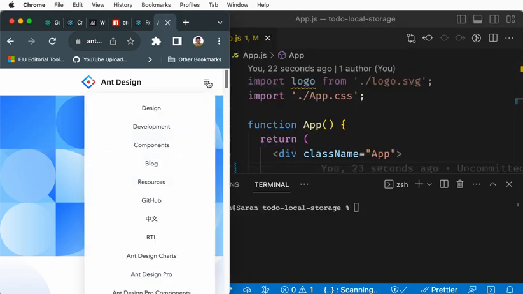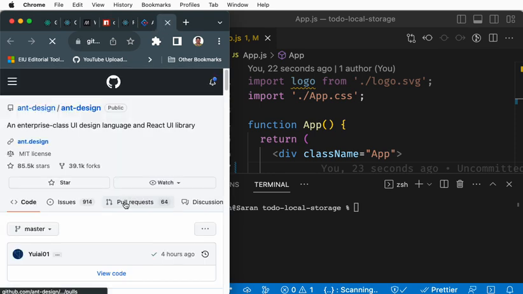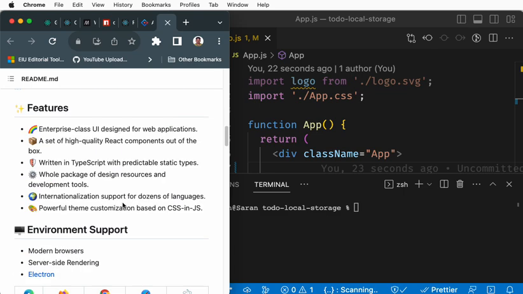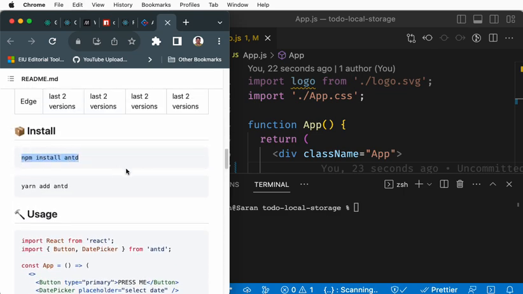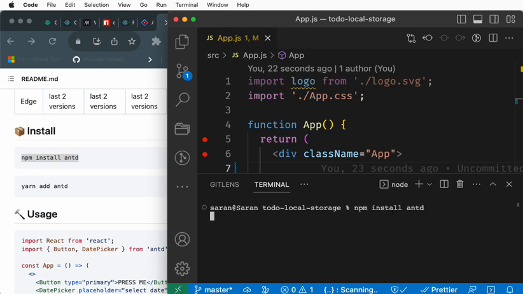In order to install, go ahead and see the GitHub page first to know how to install this. Here you see they say how to install. Copy this npm install command, then just hit enter. We can give it a minute.